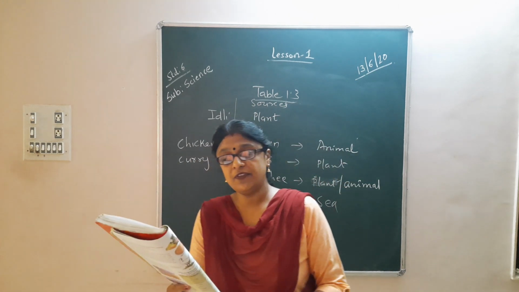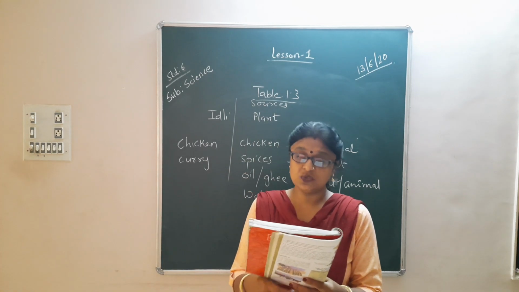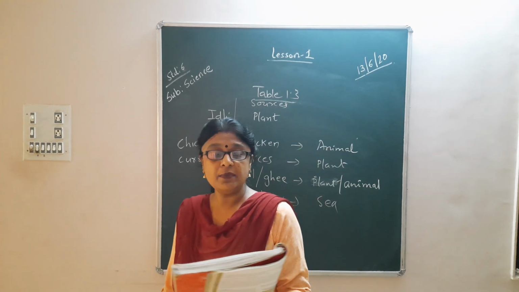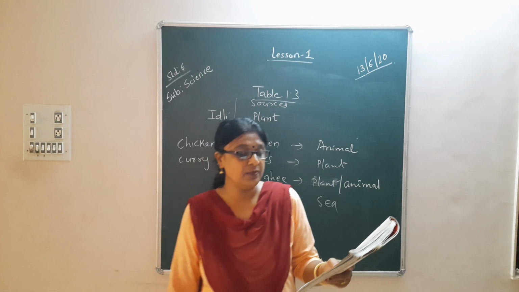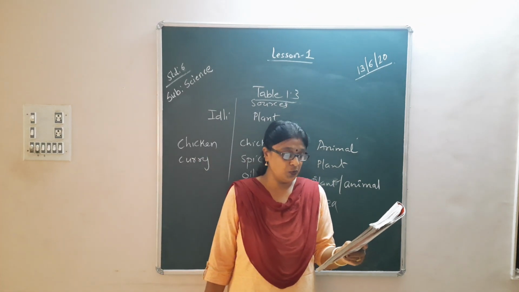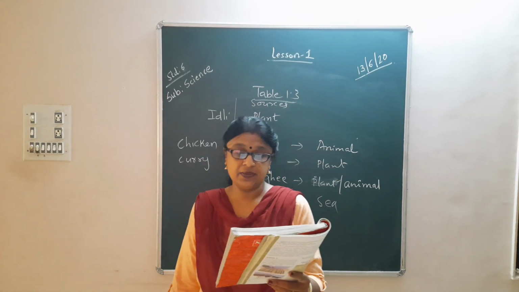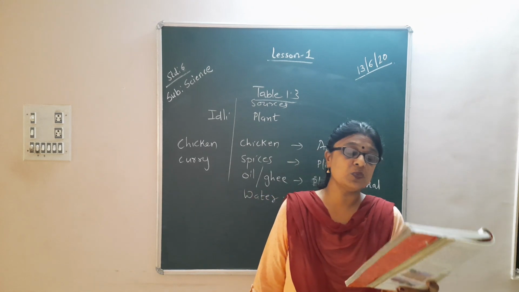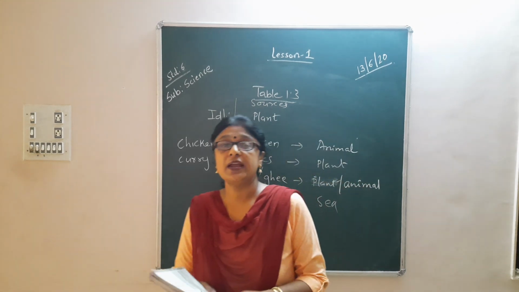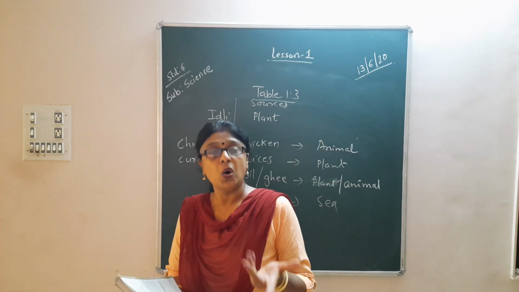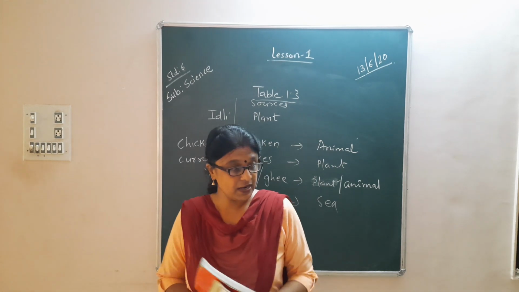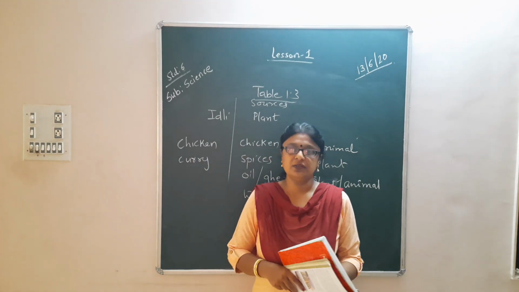Cows, goats and buffaloes are some common animals which give us milk. Milk and milk products like butter, cream, cheese and curd are used all over the world. Can you name some other animals which give us milk? You get sheep, camel, all these animals also give us milk, but we don't use it.